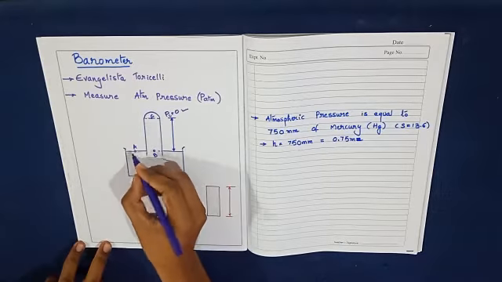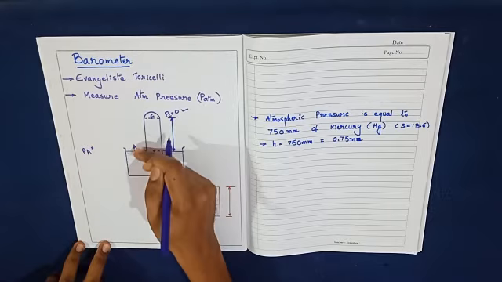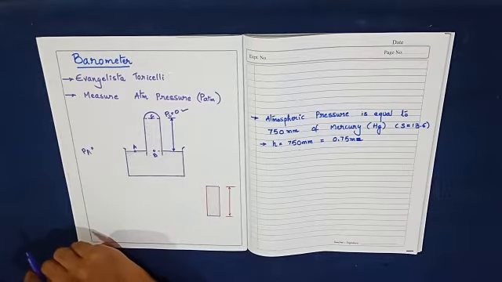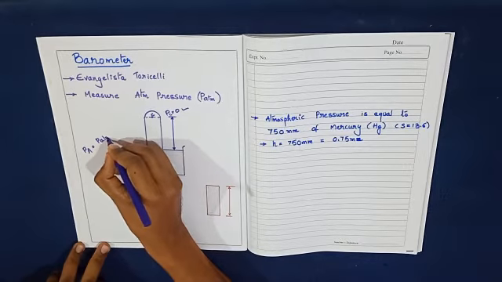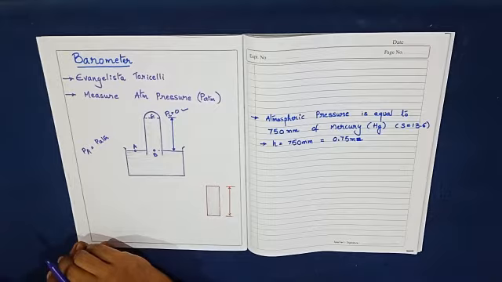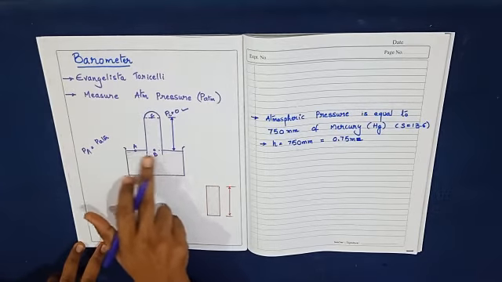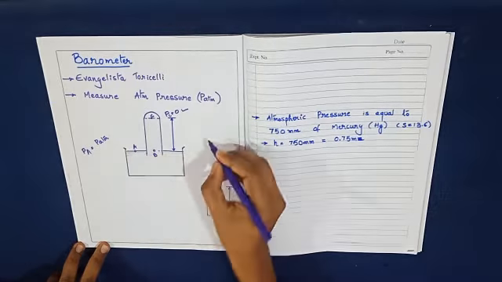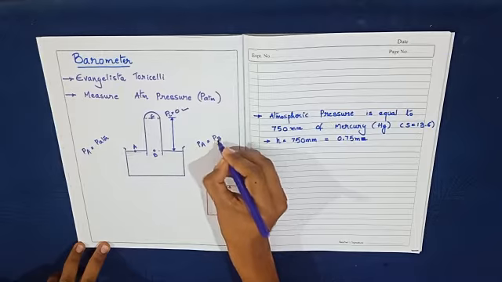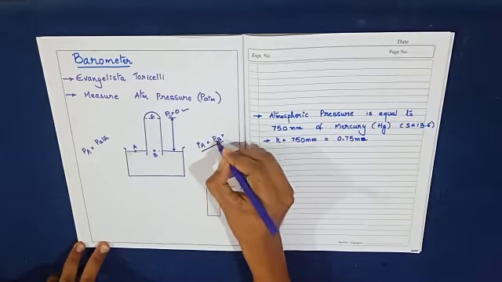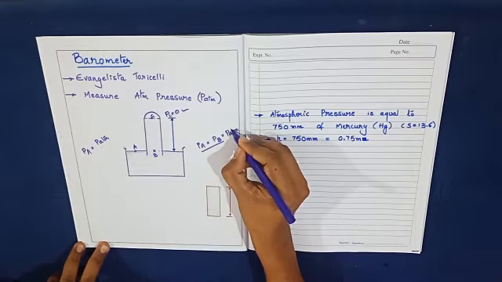And then the pressure at point A: this point is exposed to the atmosphere. Therefore, at this point it experiences the atmospheric pressure, that is P atm. Point A as well as point B will be on the same line, so definitely the pressure at A will be equal to the pressure at point B. Therefore, point B will also experience the atmospheric pressure.